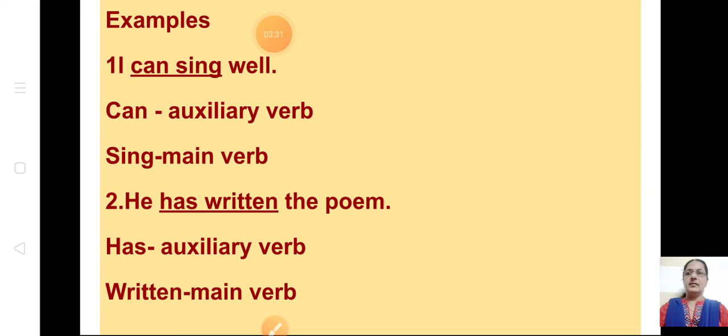Now I give you some examples of auxiliary and main verbs. I can sing well. Can is what? Auxiliary. Sing is the main verb. So first you pick out the main verb. The verb which gives additional meaning to that verb, or according to the tense, is the auxiliary. I can sing well. Can is the auxiliary, sing is the main verb. He has written the poem. Has is what? Auxiliary, and written is the main verb. Hope you all understood this.